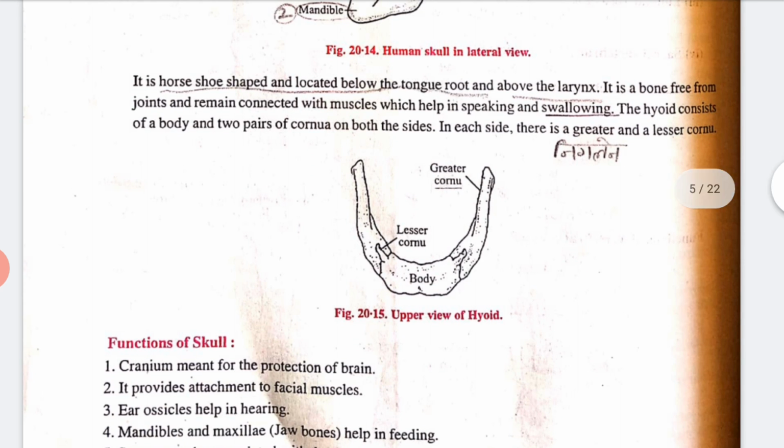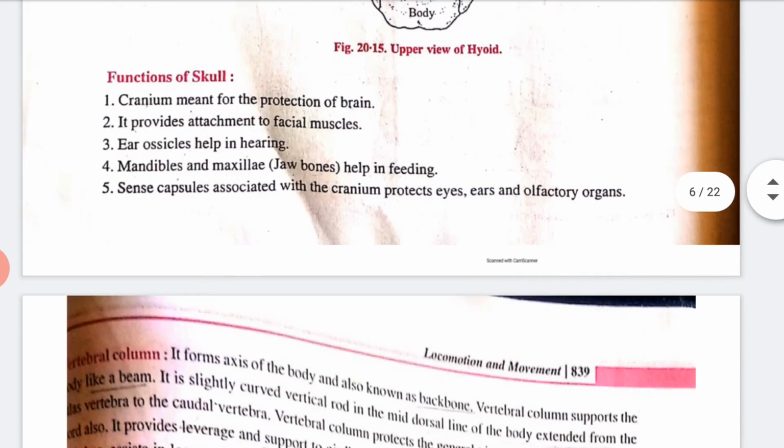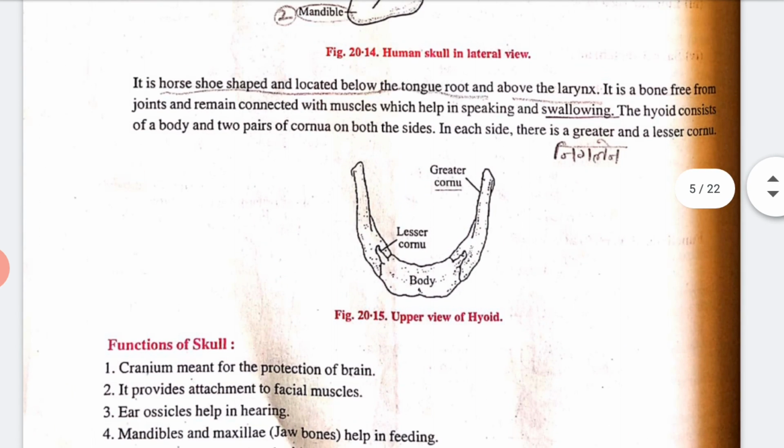Now let's see the hyoid. It is horseshoe shaped and located below the tongue root, above the larynx. It is a bone free from any joint and remains connected with muscles, helping in speaking and swallowing. The hyoid consists of a body and 2 pairs of horns, one on each side, the greater and lesser horns.